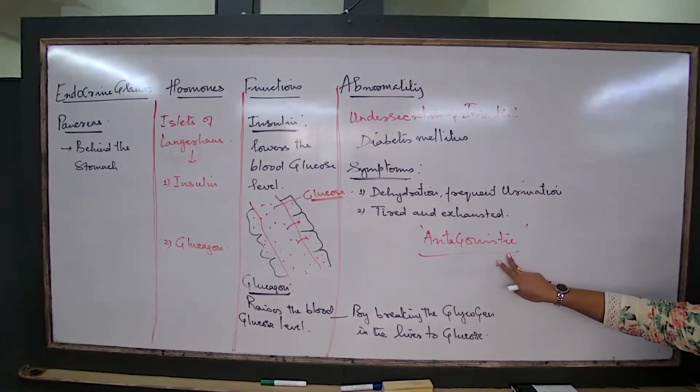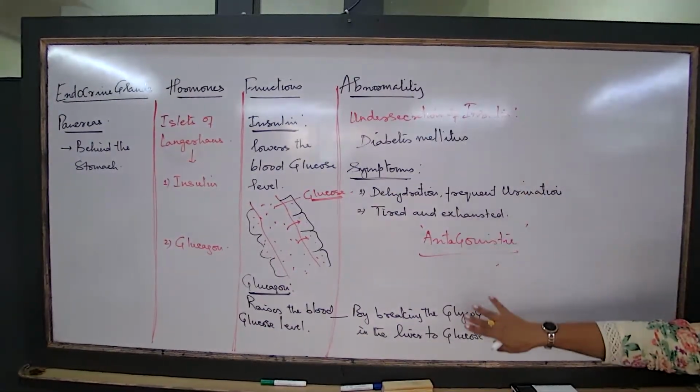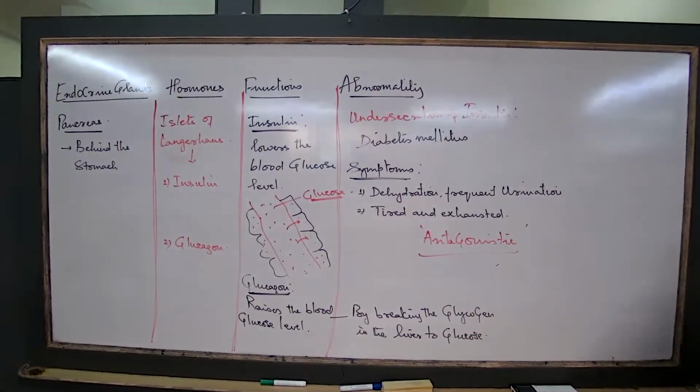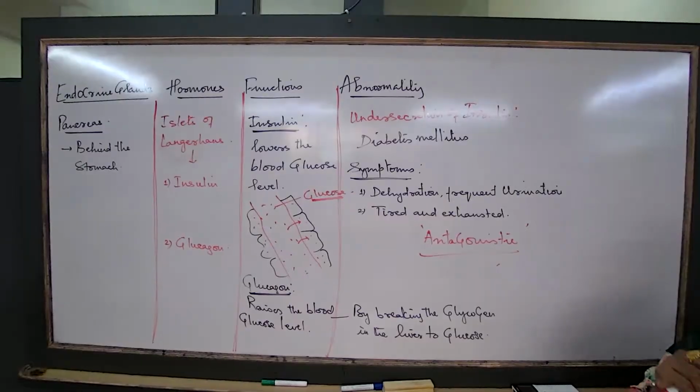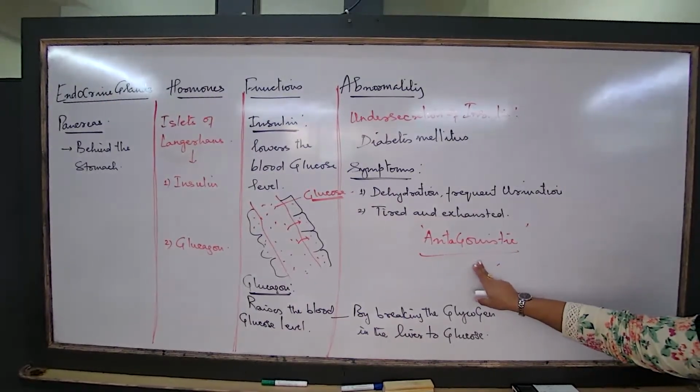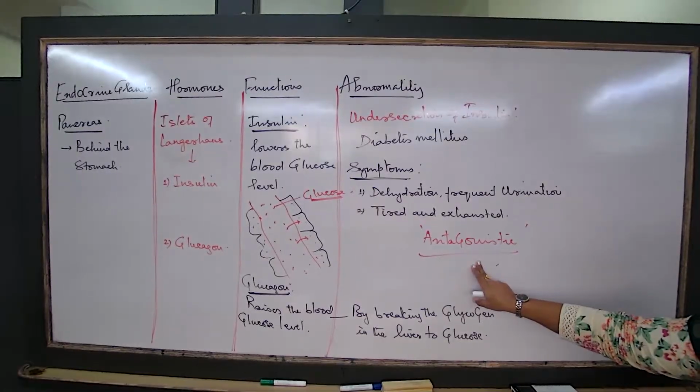Antagonistic means any two hormones which have just the opposite function. Which hormones are antagonistic? Here I am talking about insulin and glucagon. You get questions: insulin and glucagon are antagonistic, explain. What is the meaning of antagonistic? They are opposite in their action.